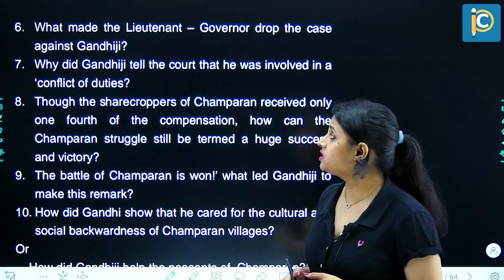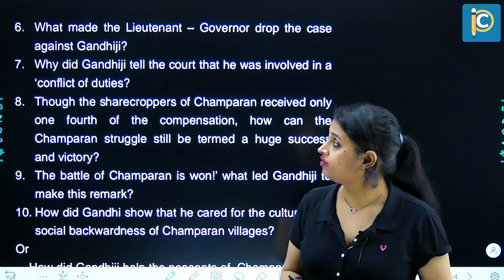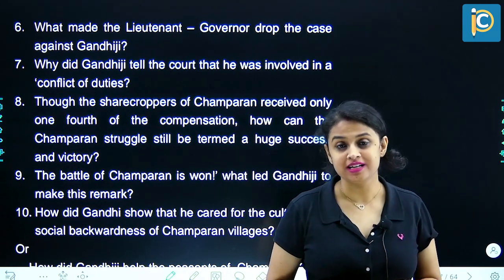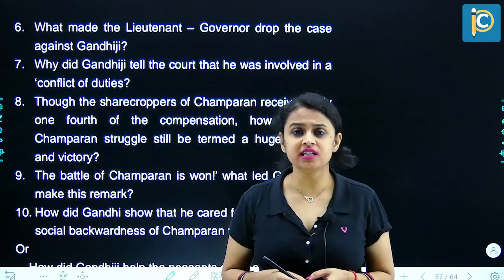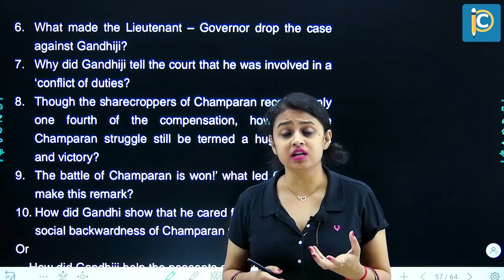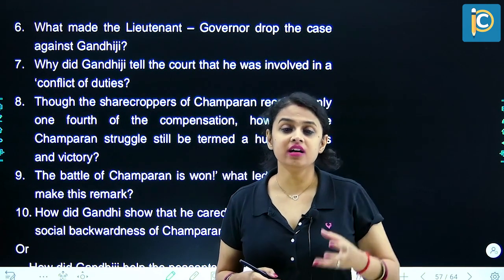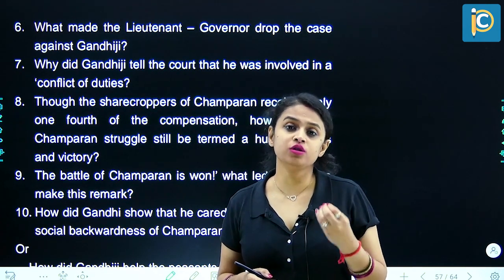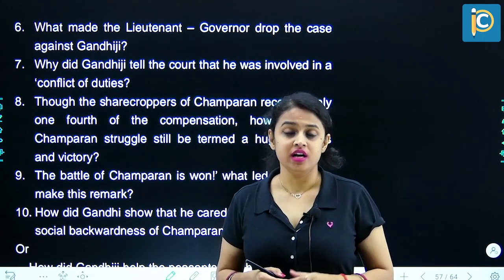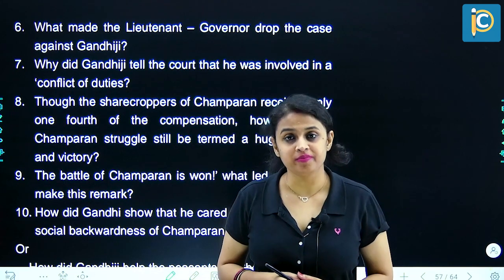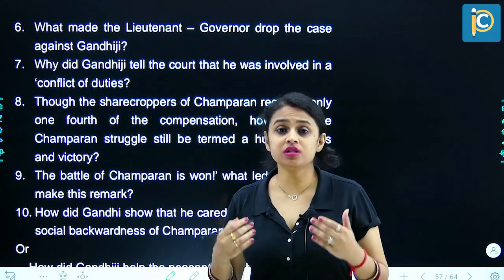Why did Gandhiji tell the court that he was involved in a conflict of duties? So Mahatma Gandhi gave his justification in the court and he said that he was in a conflict of duties. Why? Because on one hand, he refused to follow the official order which asked him to quit or leave Champaran, which was him going against the law. But on the other hand, he was being a moral citizen.